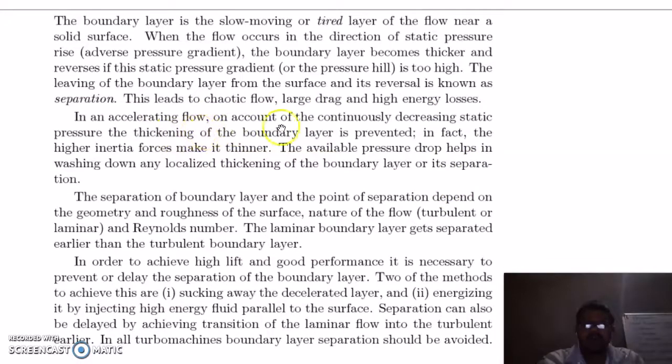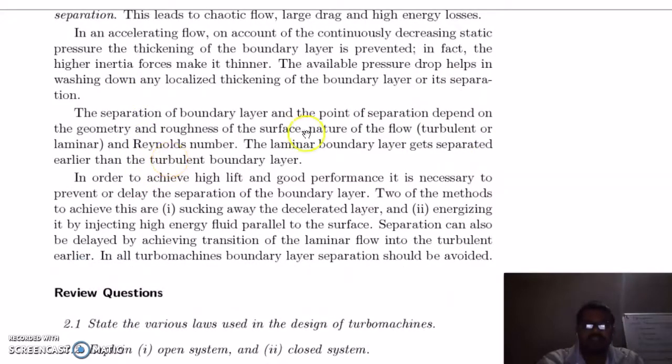In accelerating flow, on account of continuously decreasing static pressure, the thickening of the boundary layer is prevented. In fact, the high inertia forces make it thinner. The wave pressure drop helps in washing down any localized thickening of the boundary layer or its separation. The separation of the boundary layer and the point of separation depend on the geometry and roughness of the surface, the nature of the flow and Reynolds number. In order to achieve high lift and good performance, it is necessary to prevent or delay the separation of the boundary layer. Two methods to achieve this are sucking away the decelerating layer, and energizing it by injecting high energy fluid parallel to the surface.